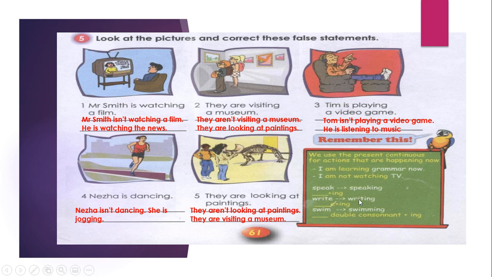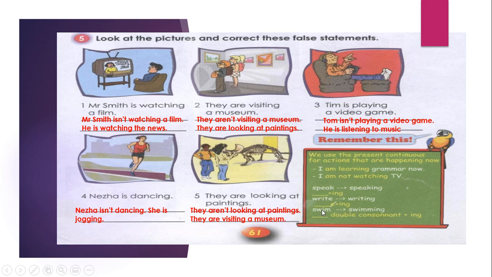Speak, speaking. Write, writing. So verbs that end in e, we drop the e and just add ing. Swim, swimming. Why? Because at the end of this verb we have CVC. What do you mean by CVC? C means consonant and V means vowel.